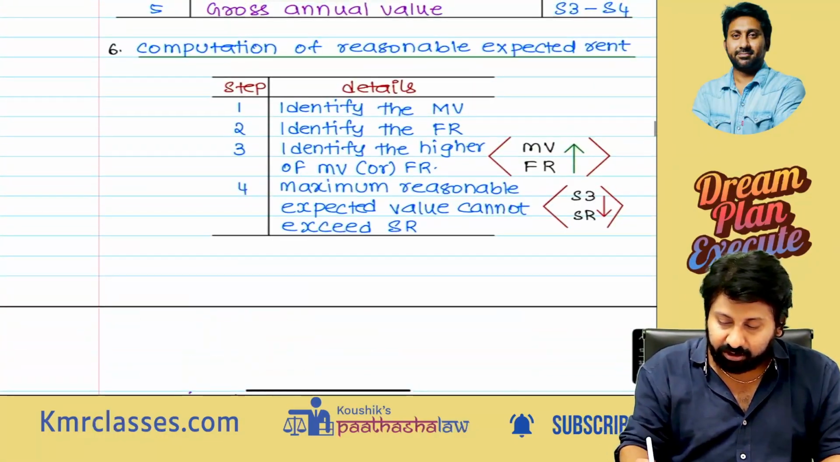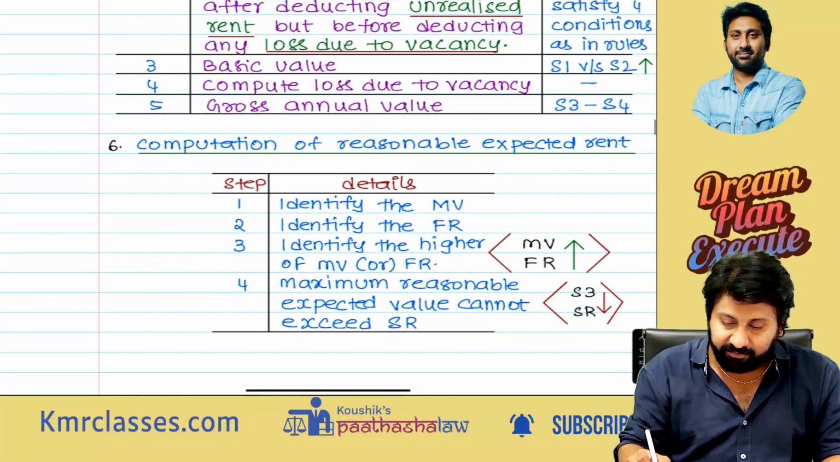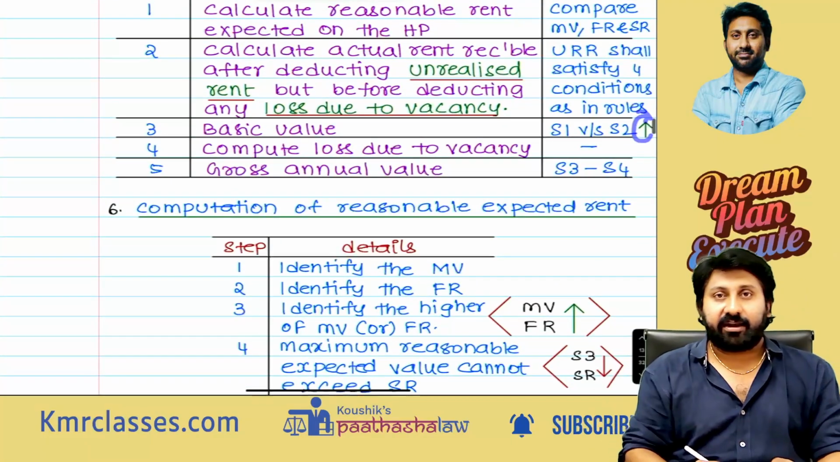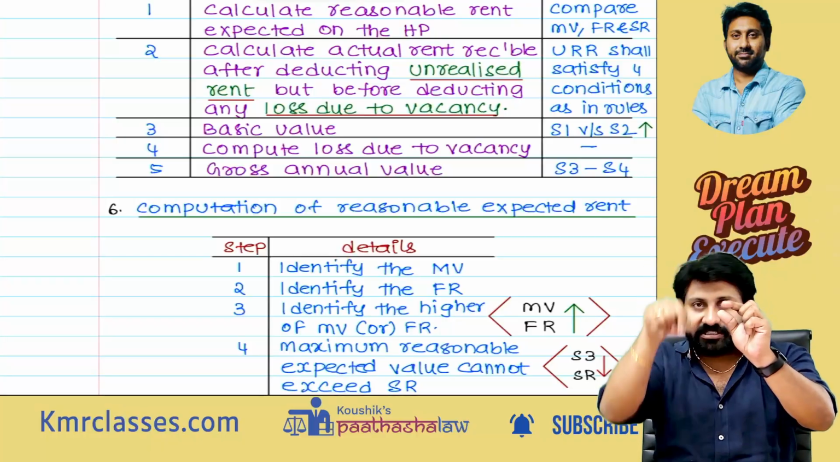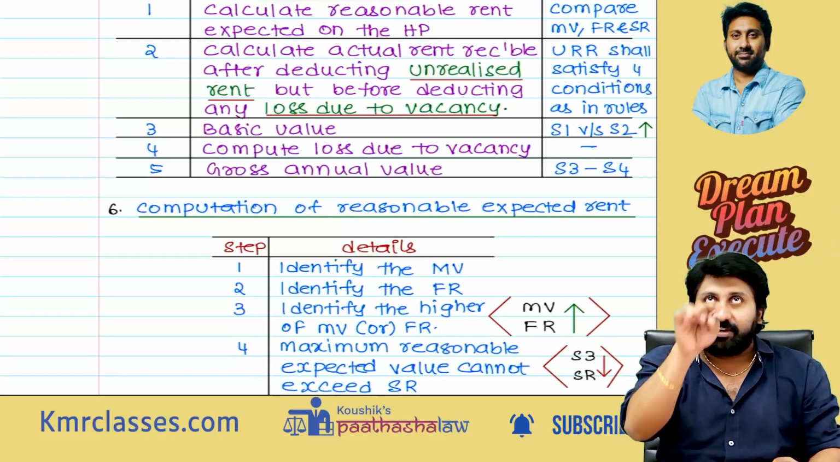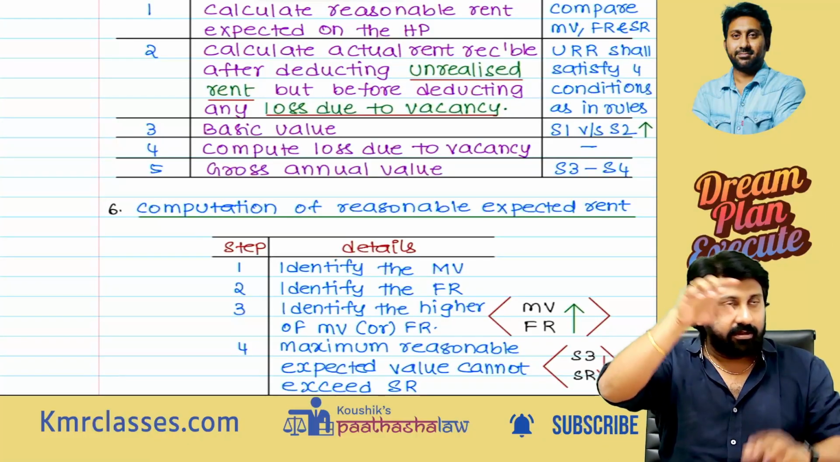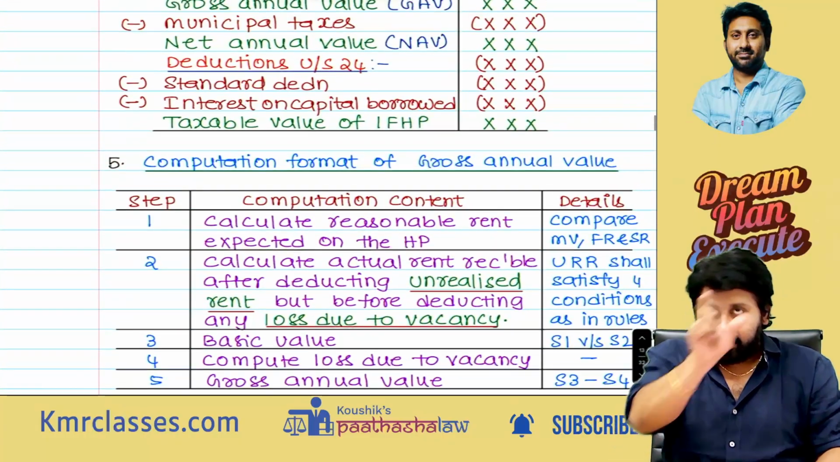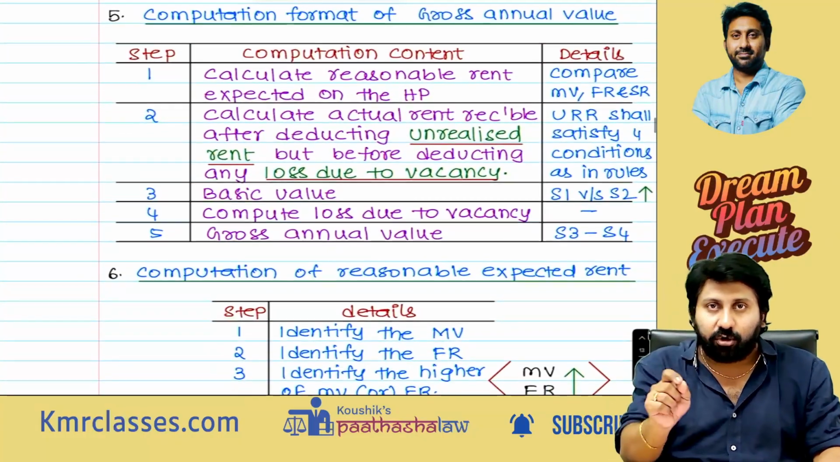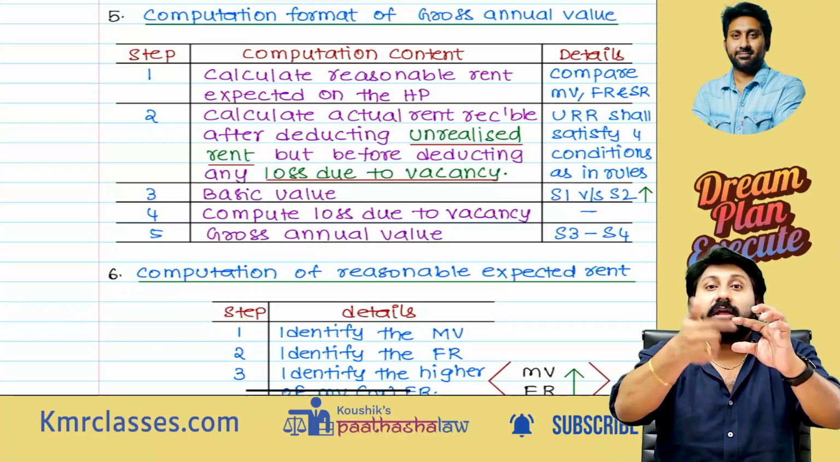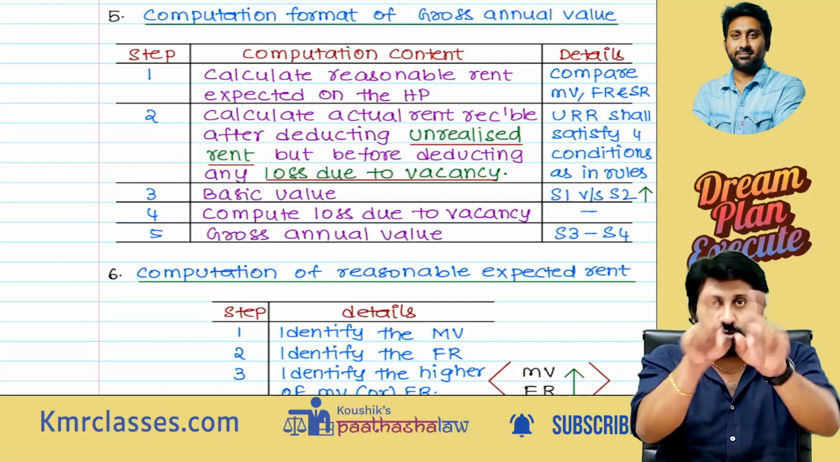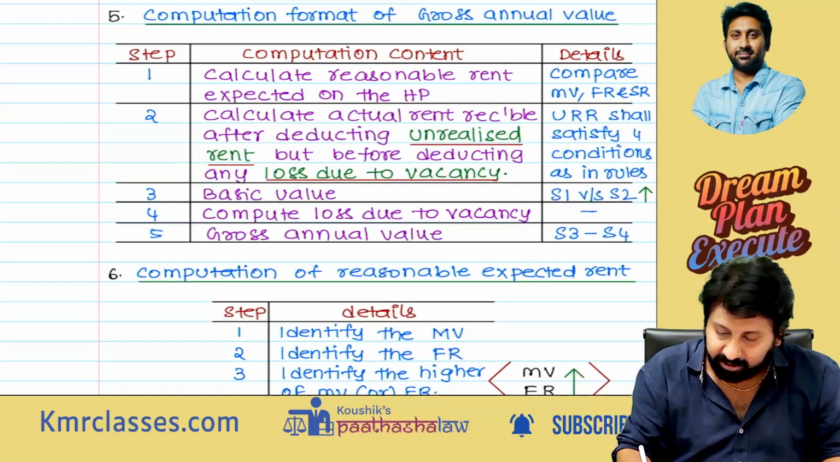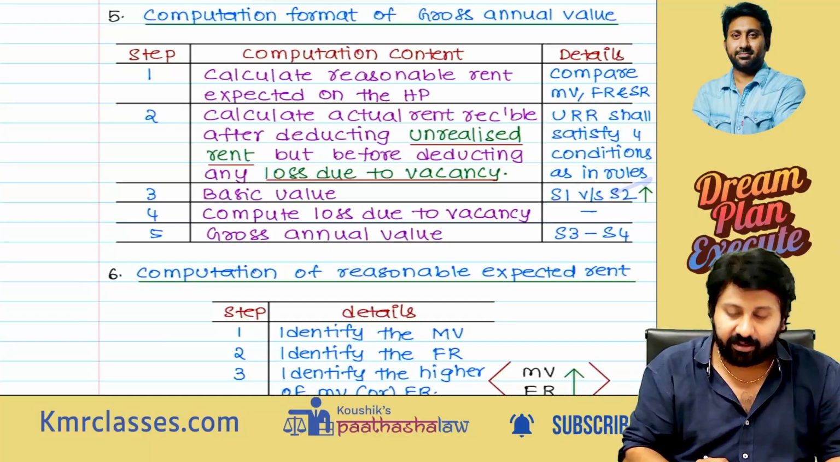With that you compare again, and finally you will get the value whichever is higher. So MV, FR, whichever is higher; the resultant with SR, whichever is lower, is the reasonable expected rent. Reasonable expected rent versus ARR minus URR amount, whichever is higher again. Step 1 or step 2, whichever is higher.